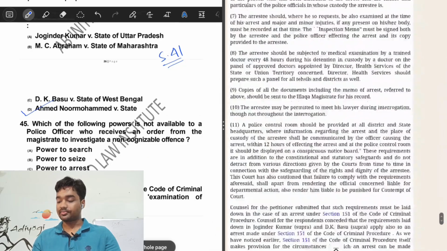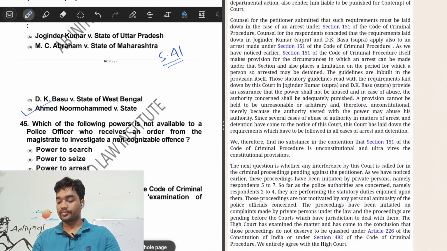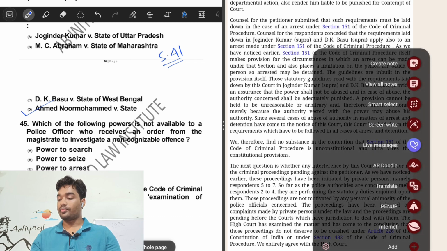While deciding the issue, the Honorable Supreme Court held that section 151 is not unconstitutional, rather it is constitutional in nature. It is not against the spirit of article 21 of the Indian Constitution.